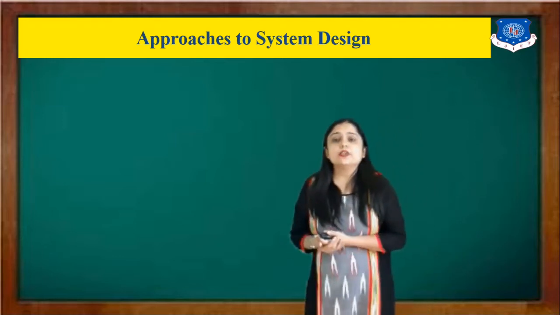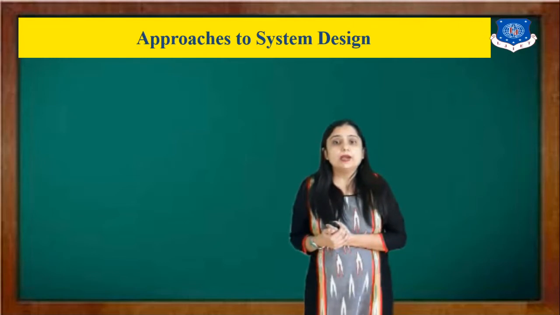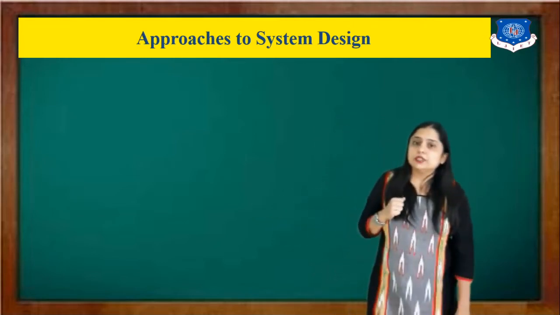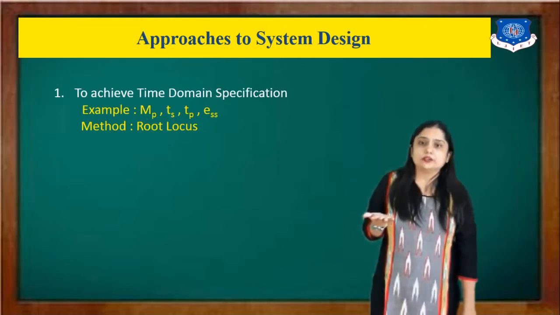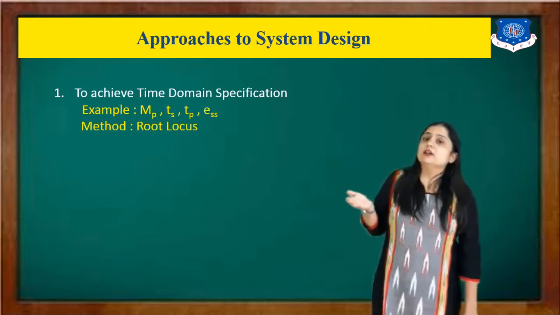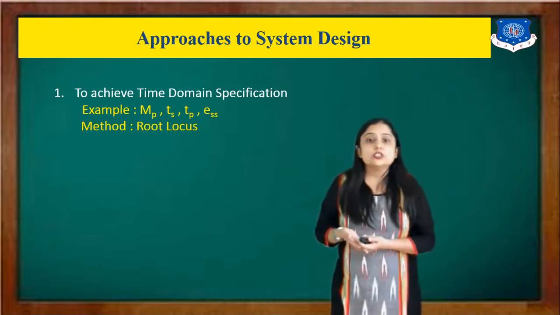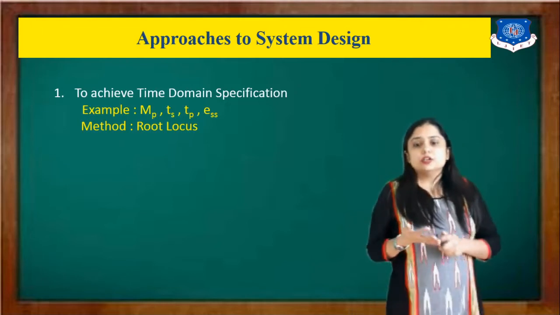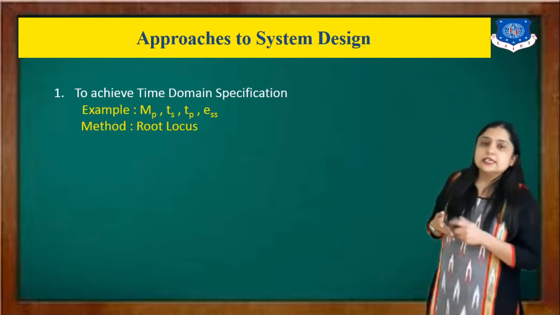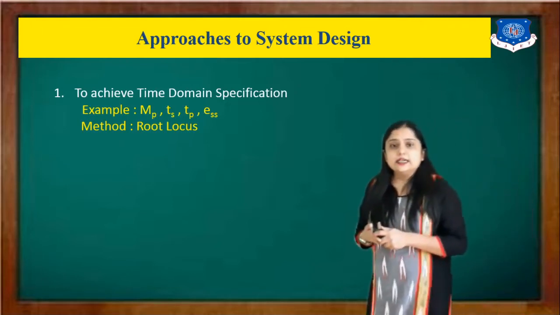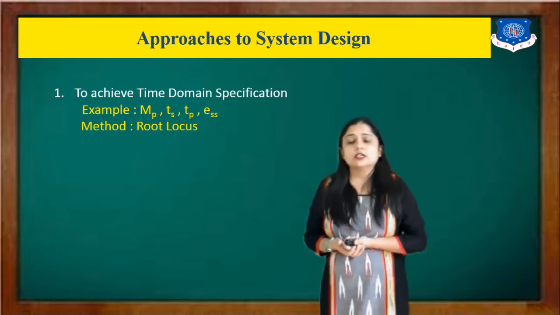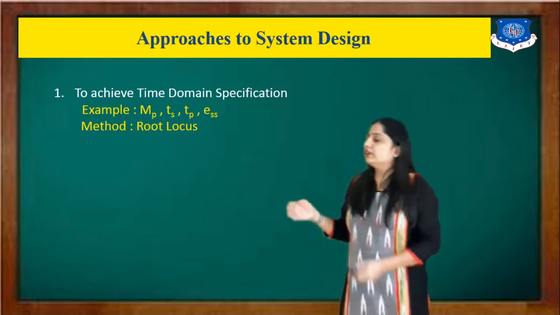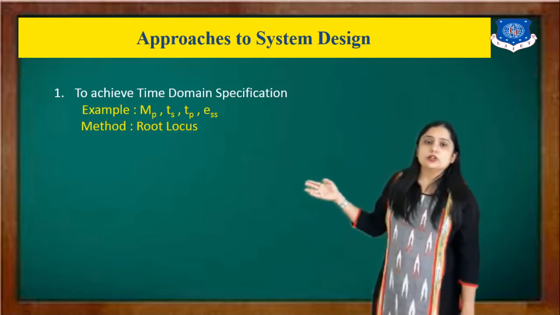So which approach do we have to take to design our feedback control system? As we discussed, we have two types. First is the time domain specification. For example, if I want to achieve the time domain specifications, which are maximum overshoot, delay time, peak time, settling time, or sometimes steady state error, then which technique should we use? Then definitely we will use the root locus.